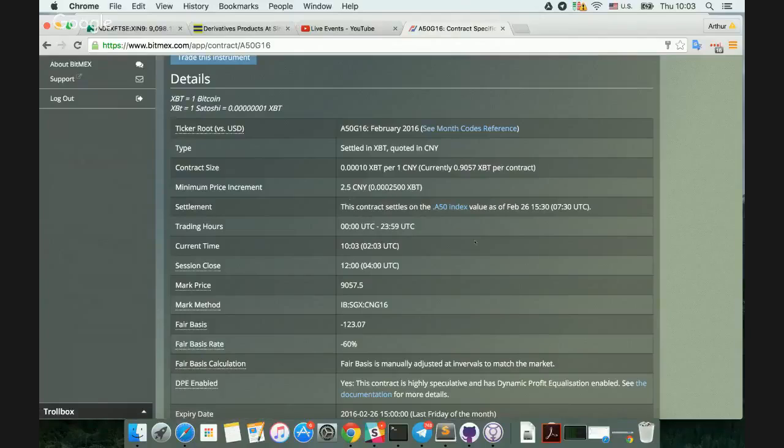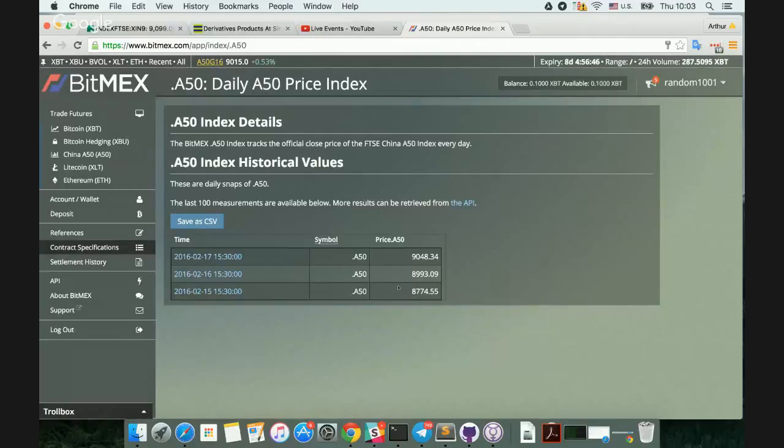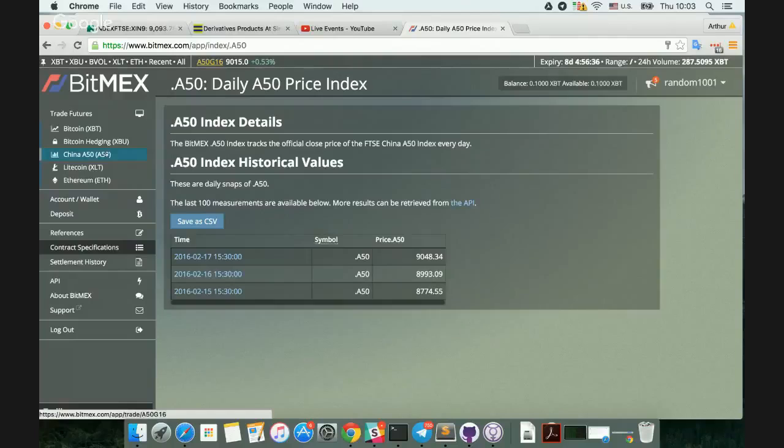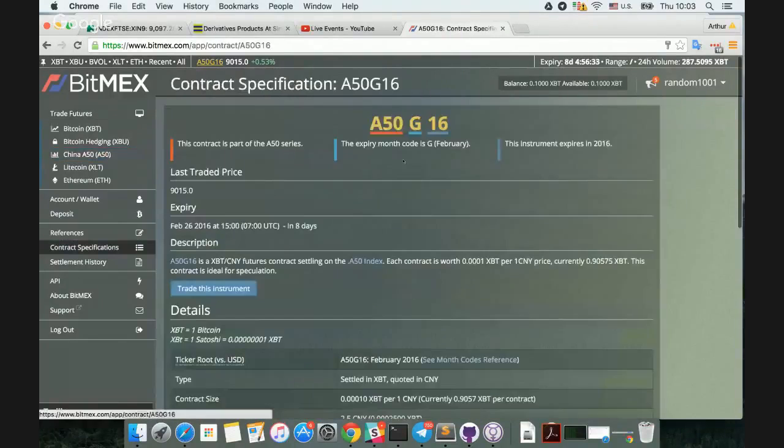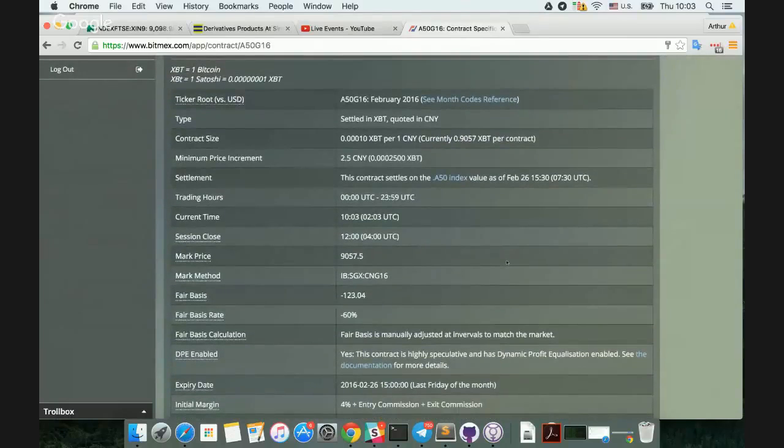Now, as I said before, this contract settles on our .A50 index. If you click here, you'll see the index values. This is taking the official FTSE A50 close to 2 decimal places. Now the trading hours, this is a 24/7 futures contract, which is great because when China's closed, you can still trade the BitMEX China A50 futures contract.